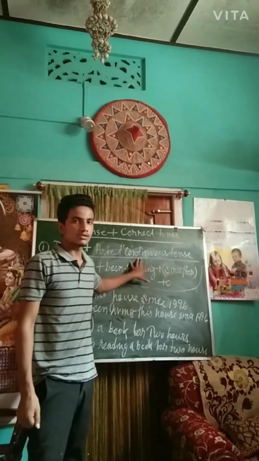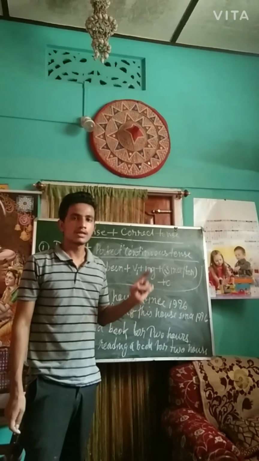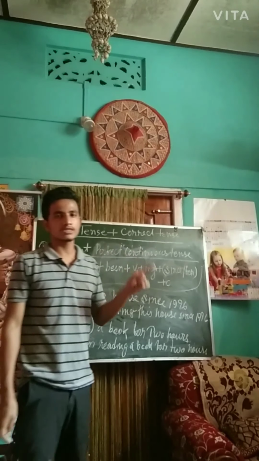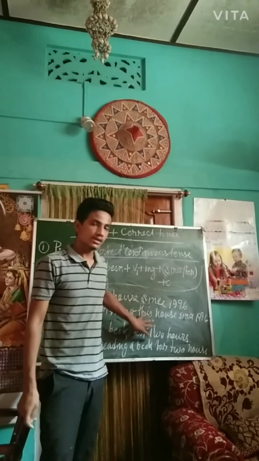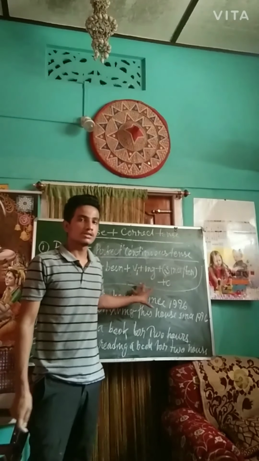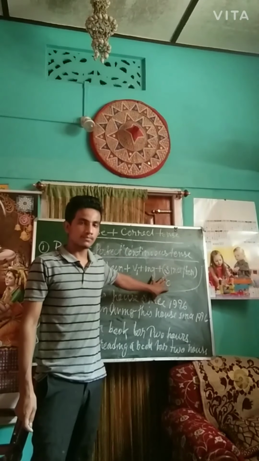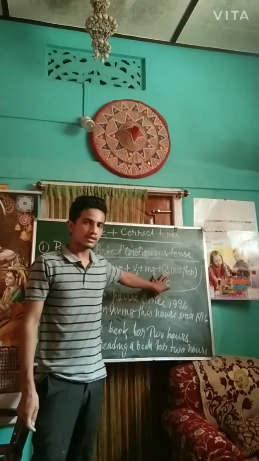Okay, so I have explained the four forms of present tense: present indefinite, present continuous, present perfect, and present perfect continuous. I hope all of you understand this. In my next class I will show you about past tense and about future tense. Okay, thank you.